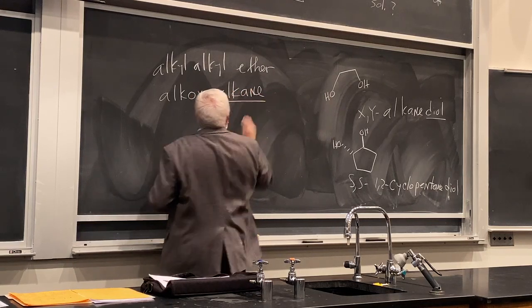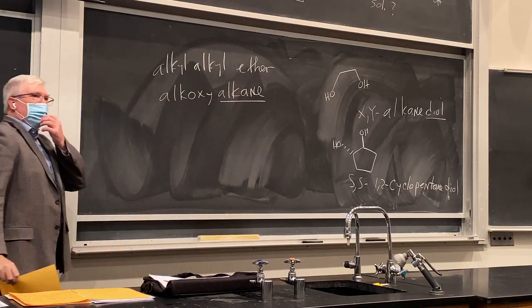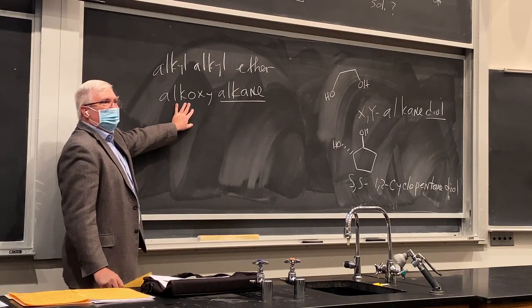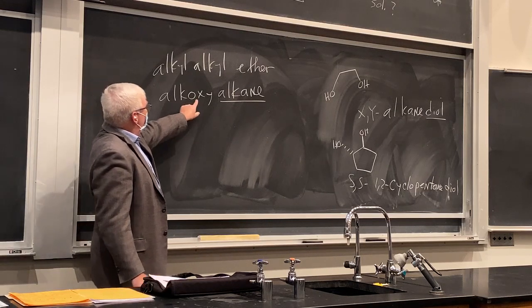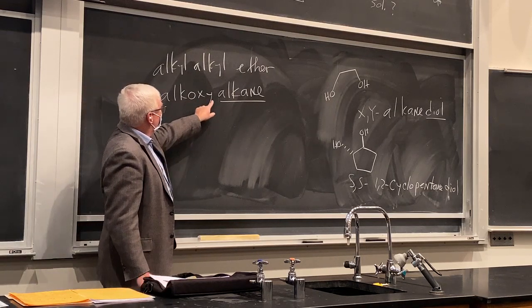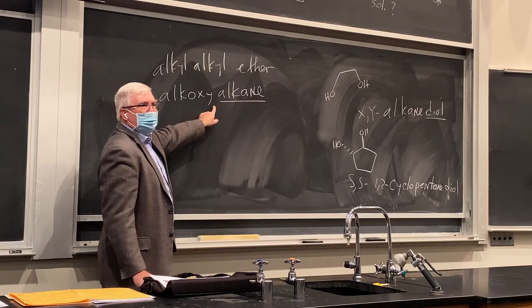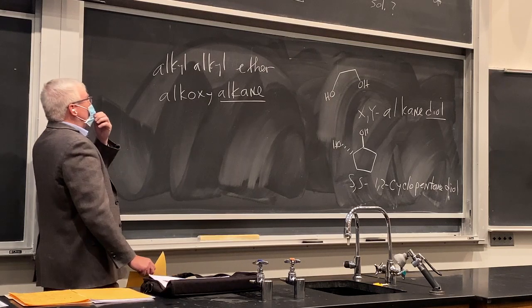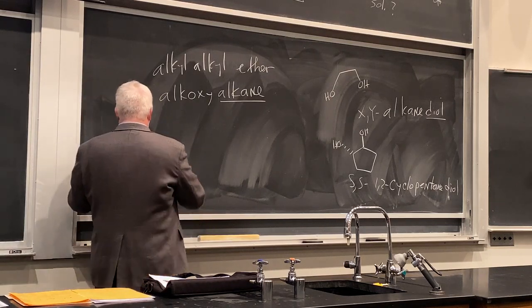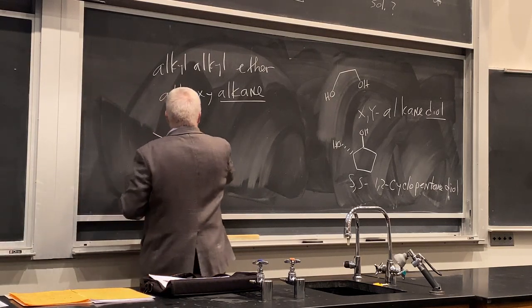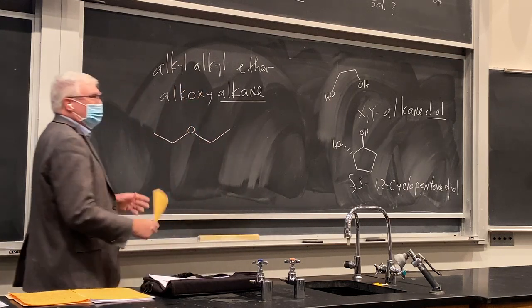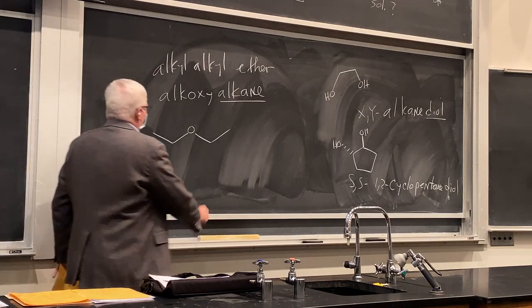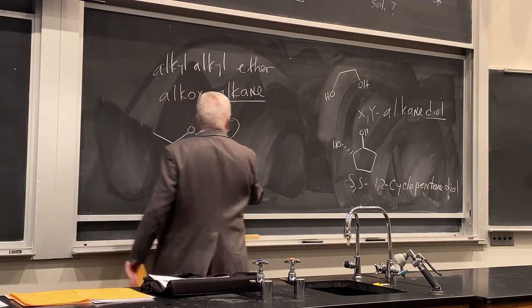And here you have the longest parent hydrocarbon that we've done before. And then whatever ether groups, we call them alkoxy prefix names. And there you take the ANE off and you add OXY, okay? So methoxy, ethoxy, isopropoxy. There are some funny sounding names here, but we'll show you a couple here to get used to this. So you call it diethyl ether or just ethyl ether. That's really the common way. Or we've got a parent here, right? Ethane.